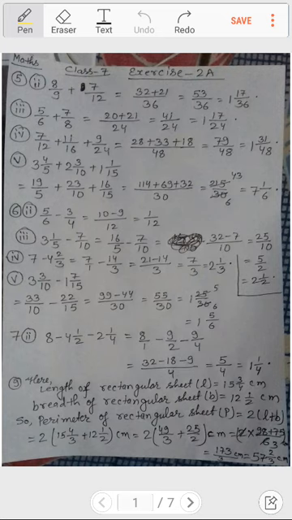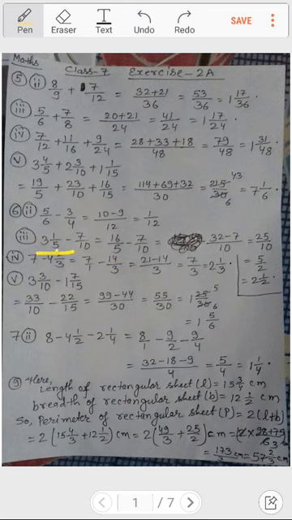Okay. Now if you will see question number 3, one term is in mixed fraction, that is 3 1 by 5. So I have changed this mixed fraction into improper fraction, that is 5 3s are 15 and 1 is 16. So 16 by 5 I had written, and the next term I had written in the same way, that is minus 7 by 10. You can see over here.